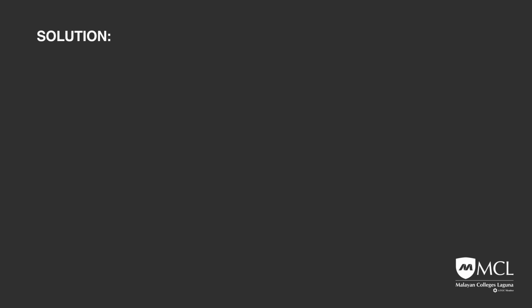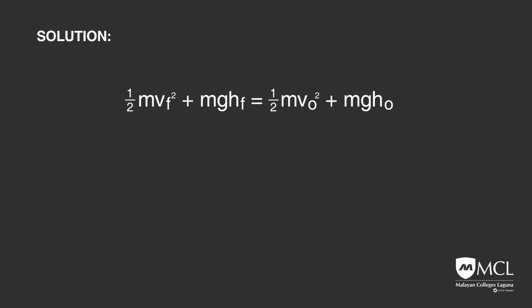Solution. The principle of conservation of mechanical energy is written as 1/2 mvf squared plus mghf equals 1/2 mvo squared plus mgho. The mass m of the rider and motorcycle can be eliminated from both sides of the equation. Solving for Vf gives the square root of Vo squared plus 2g multiplied by Ho minus Hf.